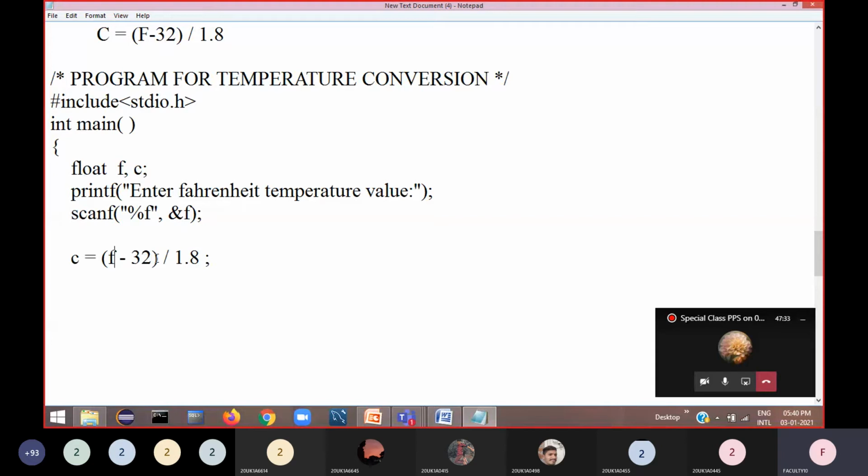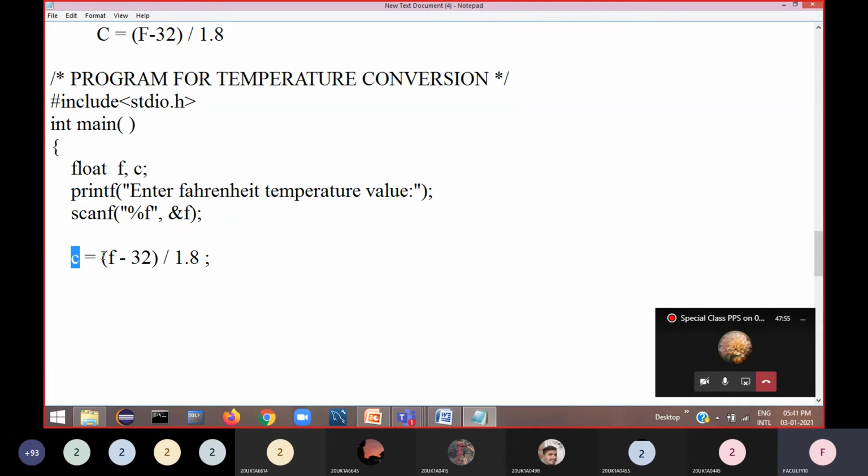Then f minus 32 is calculated first. You know the BODMAS rule in mathematics: whatever we write in parentheses is calculated first. Then this result will be divided by 1.8, and you will get a floating point number, and that will be stored in the variable called c.